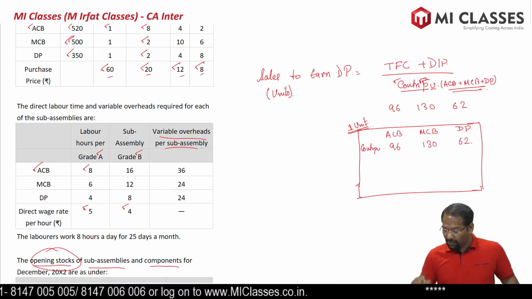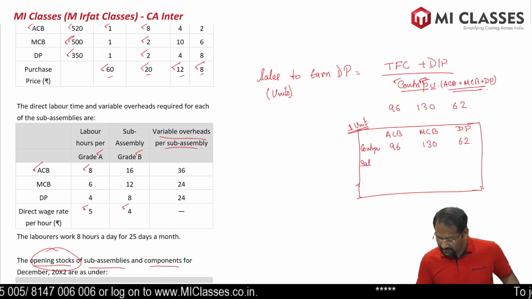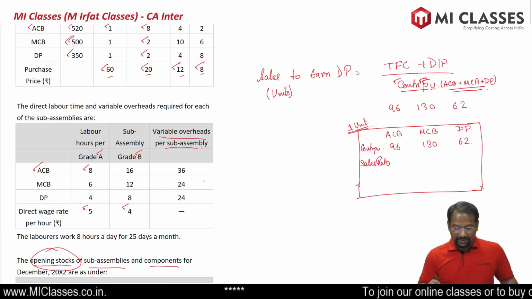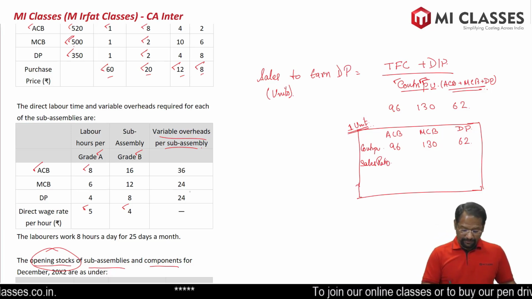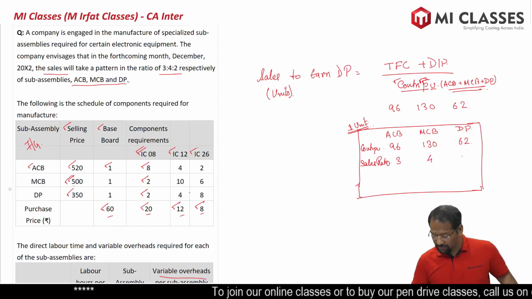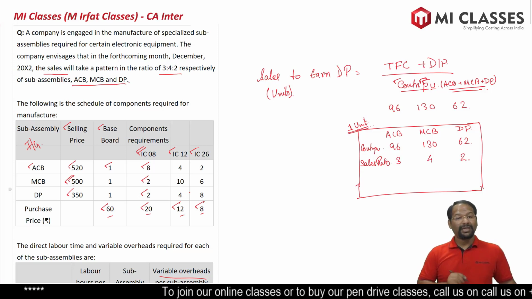Comfortable? And what is their sales ratio? Sales ratio or sales mix, whatever is given. If you look at the question, the sales ratio is 3:4:2.